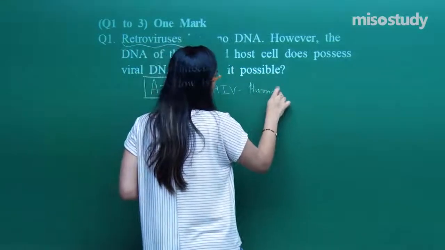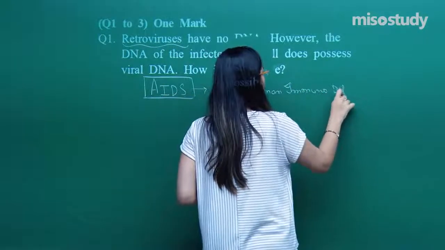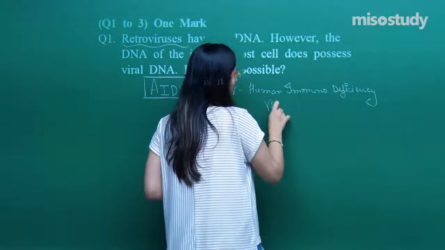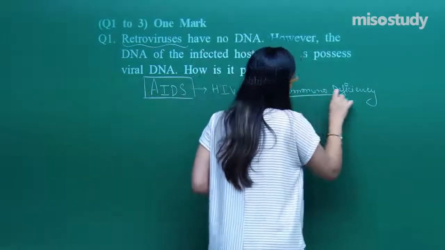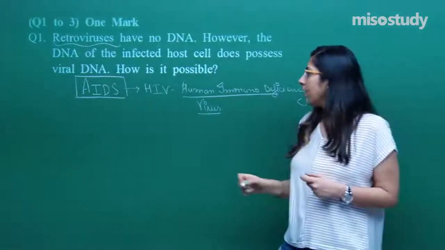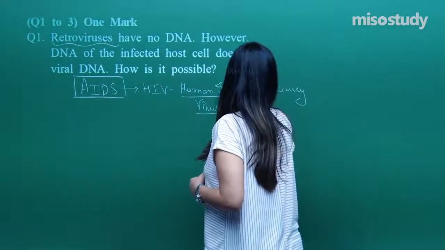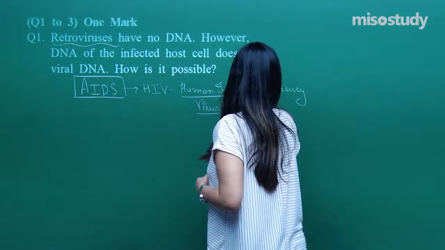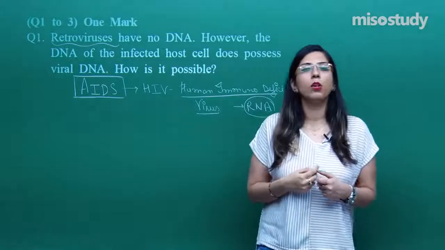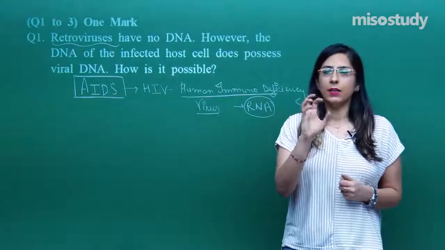That is the human immunodeficiency virus. In this HIV, I have already discussed that retroviruses have RNA, that is ribonucleic acid, as a genetic material. And when I discussed AIDS, I told you the whole immune system of a patient's body becomes compromised, and basically the T helper cells become affected.